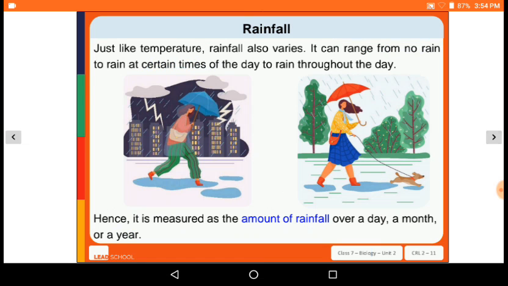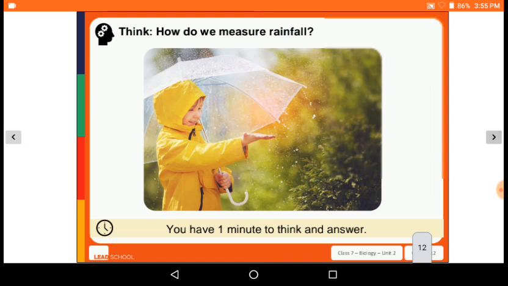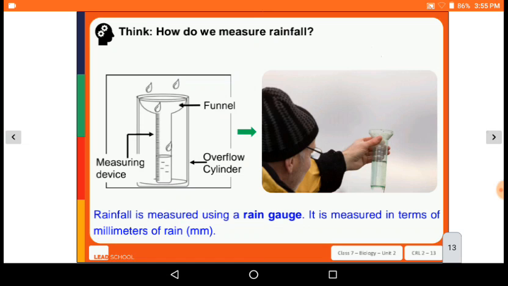Now, just like the temperature, rainfall also varies. It can range from no rain, to rain at certain times of the day, to rain throughout the day. Hence, the amount of rainfall is measured over a day, a month and a year. So, how do we measure the rainfall? रेन गेज नाम के डिवाइस की मदद से हम रेनफॉल मेजर कर सकते हैं. It is measured in terms of millimeters of rain, that is mm.